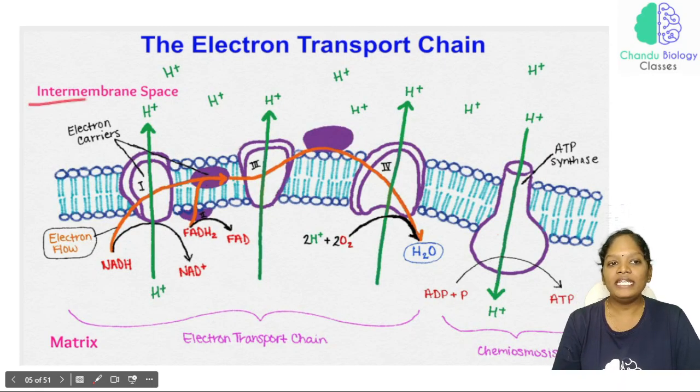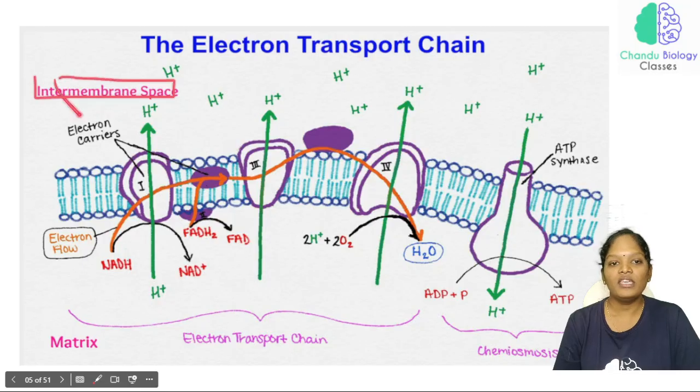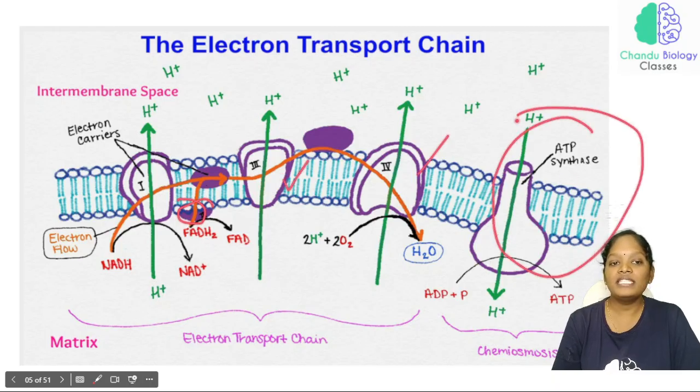See, this is the intermembrane space. In the mitochondria we have an outer membrane and an inner membrane. The inner membrane undergoes folding, and this folding is called a cristae. Inside the cristae, that region is called the matrix. Between the outer membrane and the inner membrane we have the intermembrane space. In the inner membrane we have complex 1, complex 2, complex 3, complex 4, and this is the ATP synthase region.